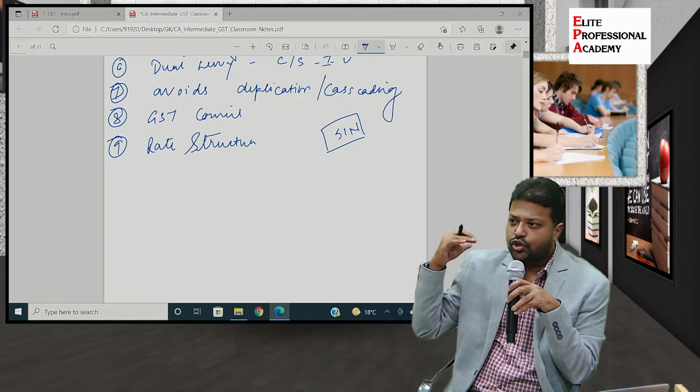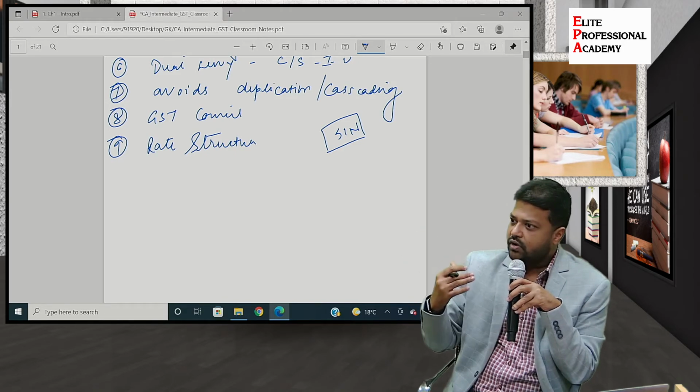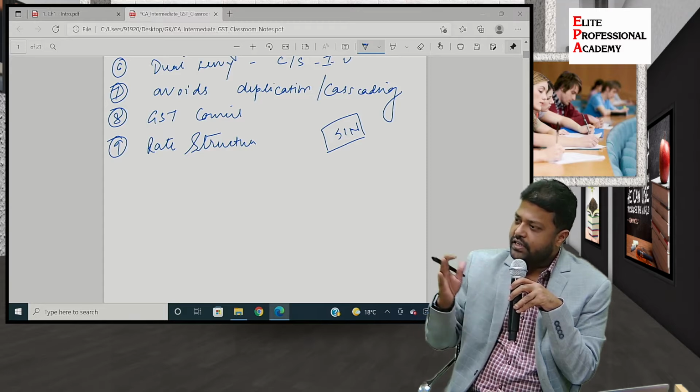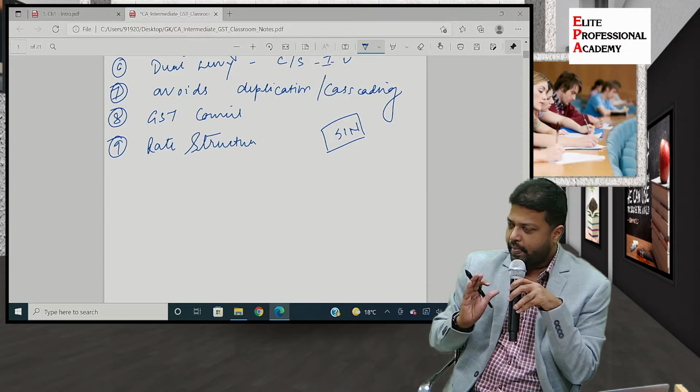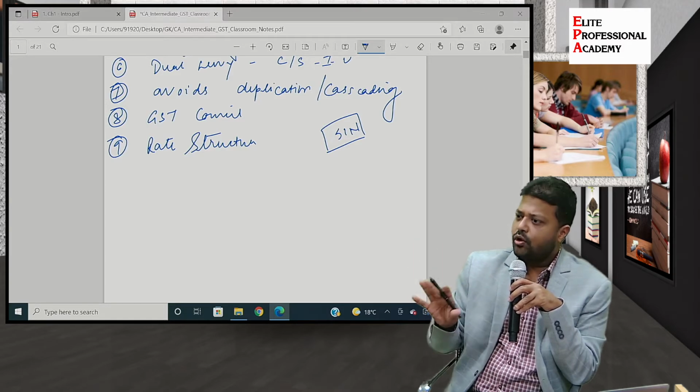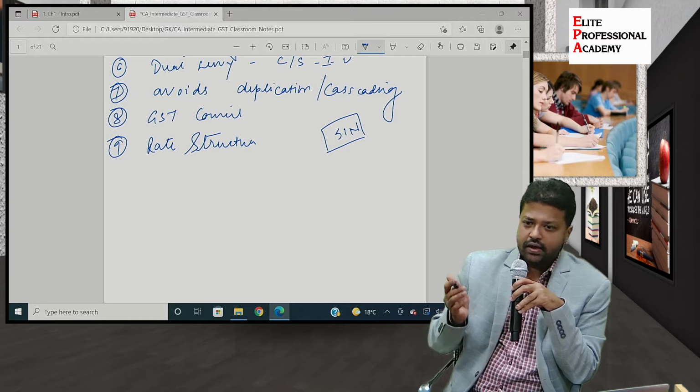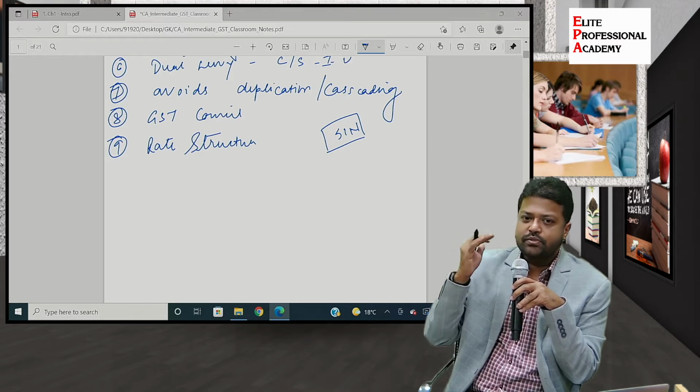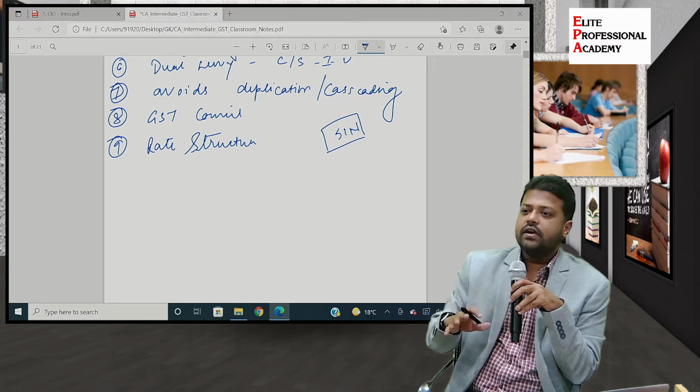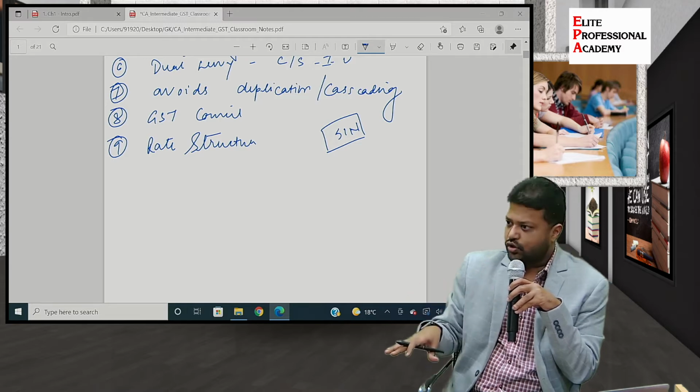Across the globe, in the entire world, this nomenclature system is accepted. So India follows the same nomenclature system which is globally followed. We had a customs tariff act earlier. Similar concepts are used in GST also.